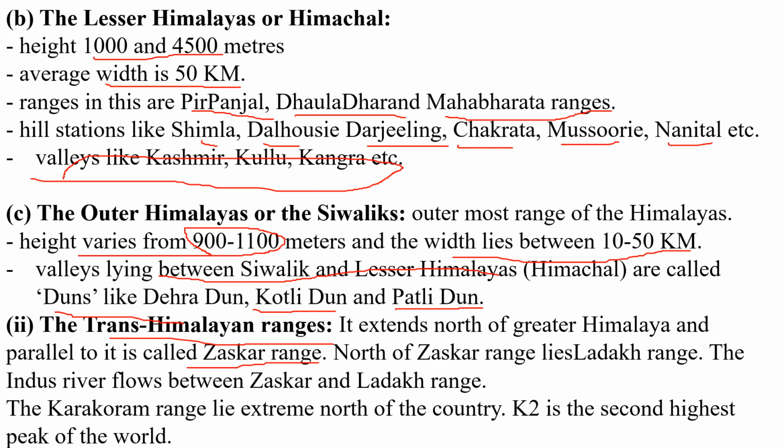North of the Zaskar range lies the Ladakh range. The Indus River flows between the Zaskar and Ladakh ranges. The Karakoram range lies in the extreme north of the country, and K2, the second highest peak of the world, is also located in these Trans-Himalaya ranges.